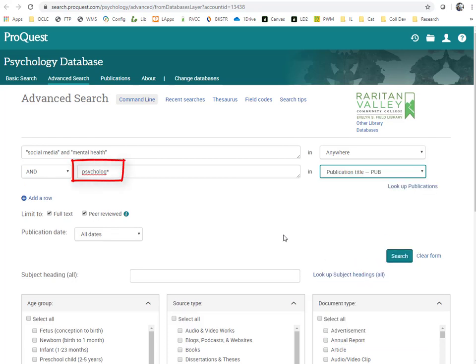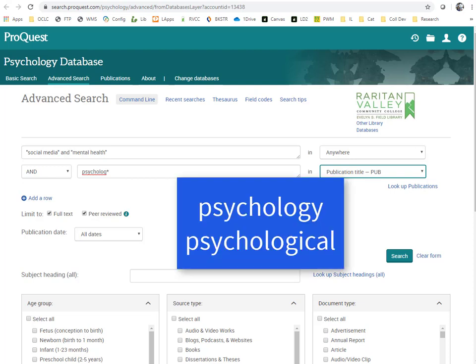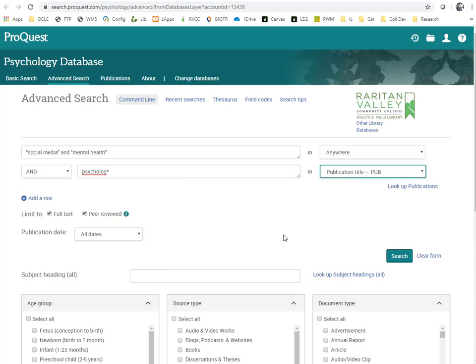Using this word root with an asterisk right after it, we'll find any word that starts with those letters, so psychology or psychological. Although there may be psychology journals that do not have that word in their title, this is the best option to ensure the publication is specifically about psychology, and you should still have plenty of results.